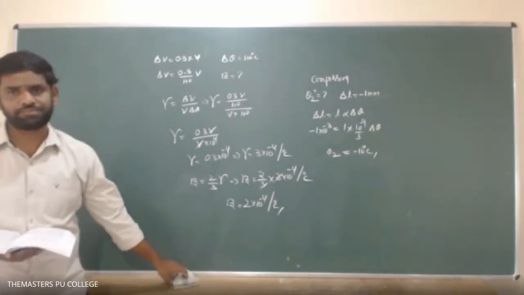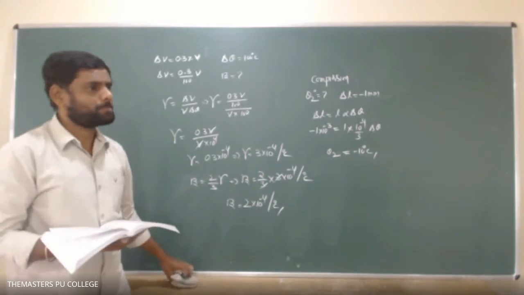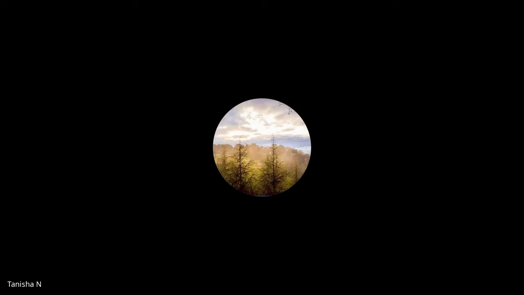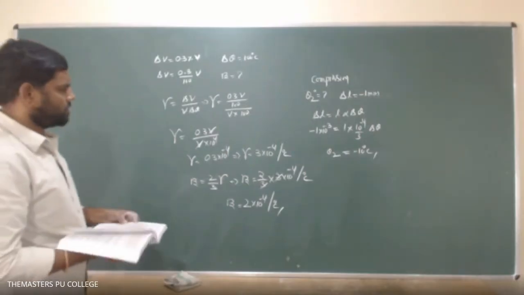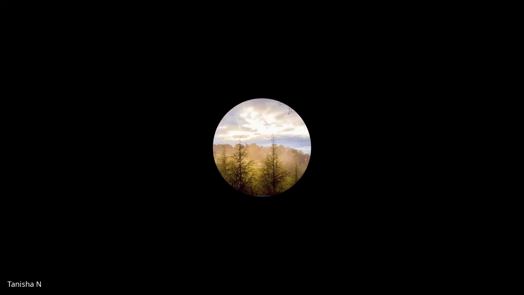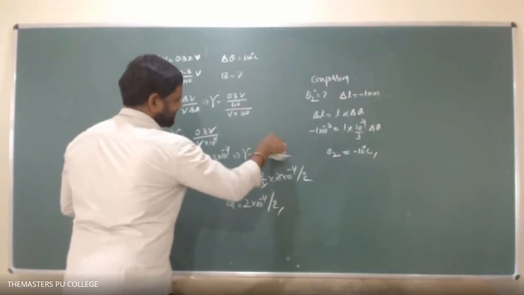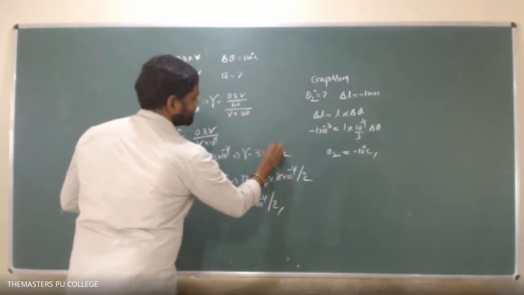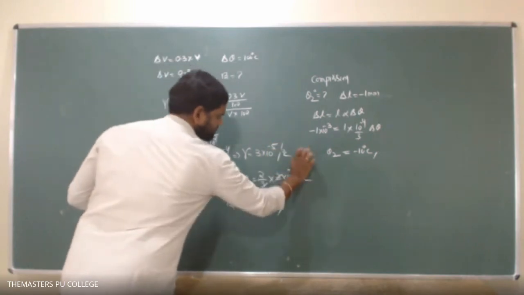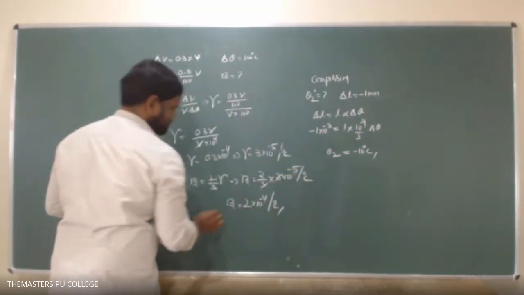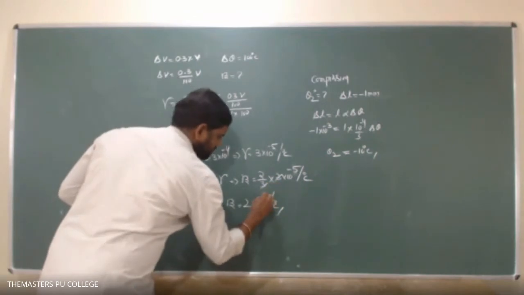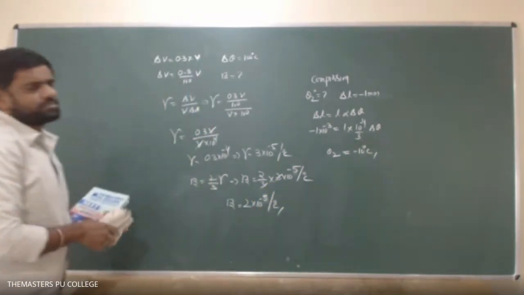That's it. 2 into 10 to the power minus 5, sir. 10 power minus 5, I mean 0.26. There I have taken 10 power minus 5 instead of writing this side.